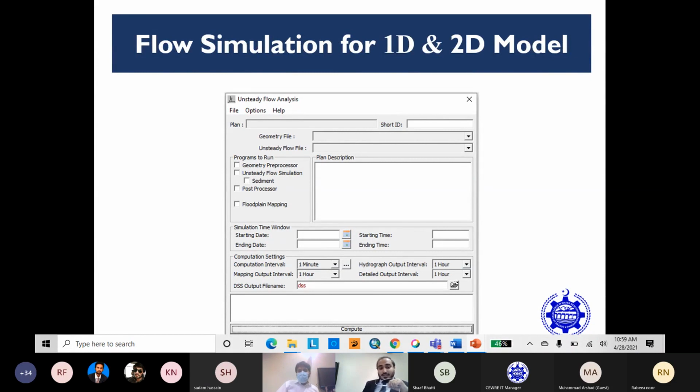cell size mesh, unstructured mesh. In any one of the meshes, you can develop the mesh by providing different cell sizes. Against each cell, HEC-RAS reads values from the terrain available below. The geometric preprocessor is just used to develop and read the values from terrain. And unsteady flow simulation is simply the flow simulation we learned in the previous slide, and the post processor is used after the unsteady flow simulation for the result simulations.